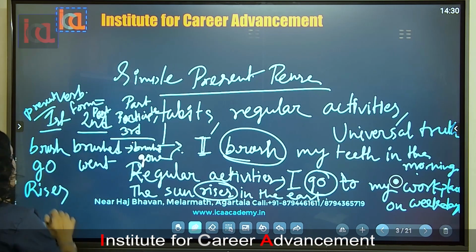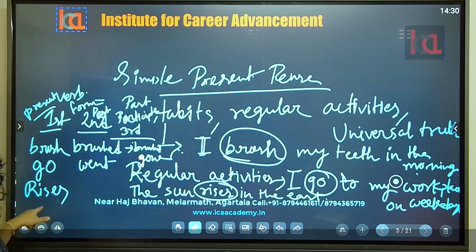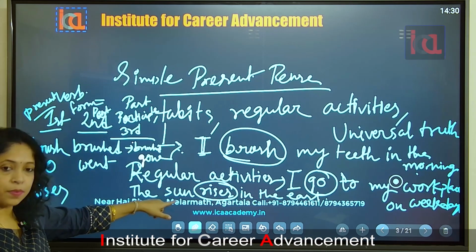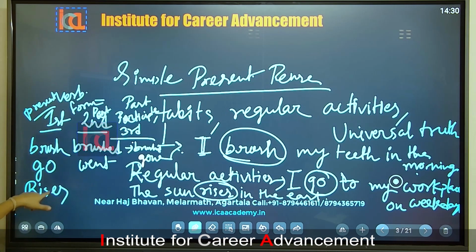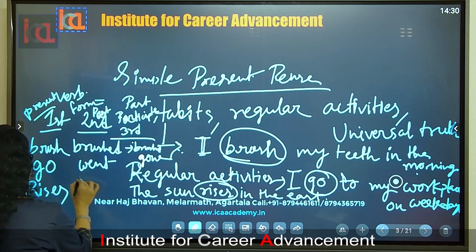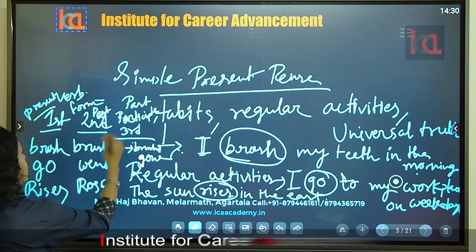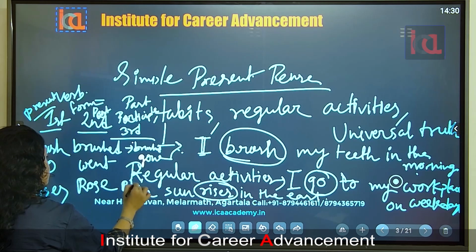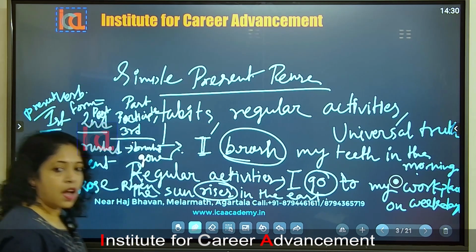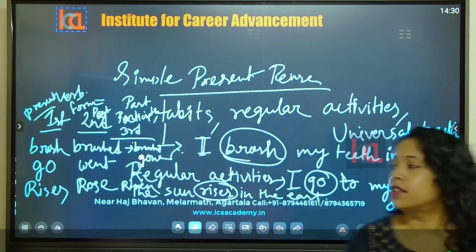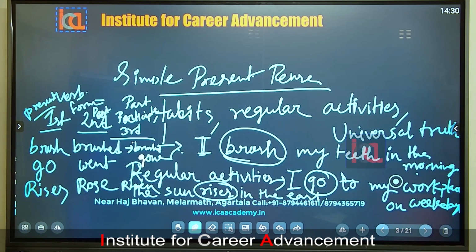Okay. So rises. Why rises? Why not rise? Because with the third person, the verb always takes S or ES. The past form of rises is rose. Then the past participle form is risen. Understood? So these three verb forms you have to understand. This is the simple present tense form.